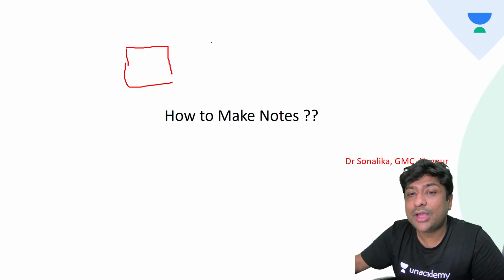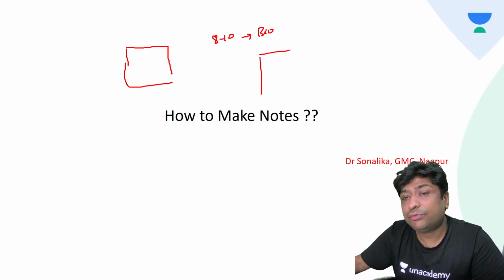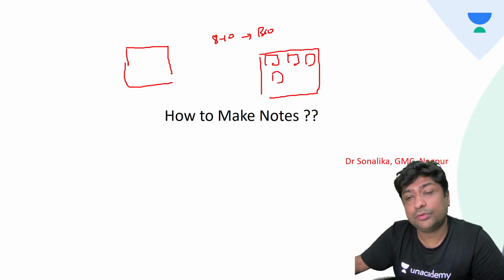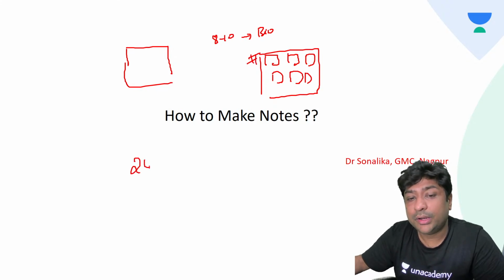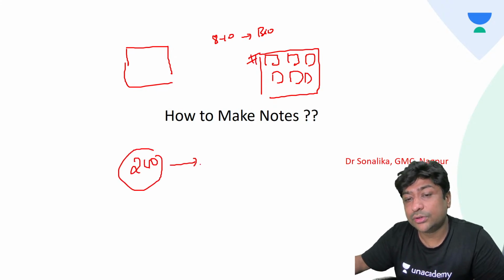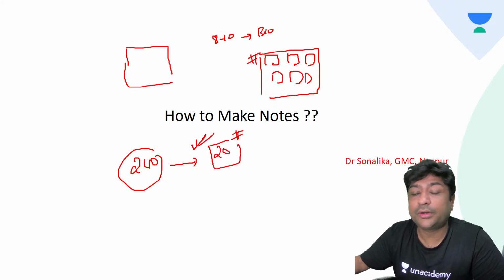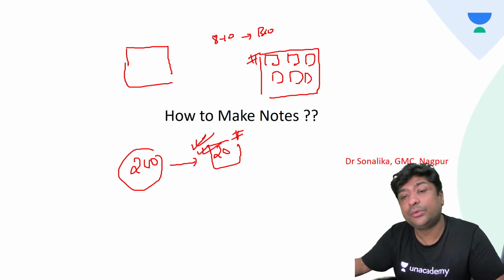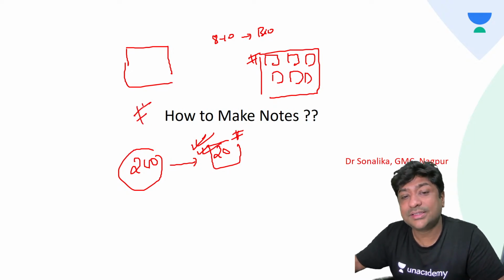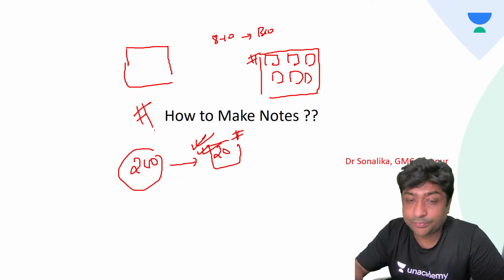Now let's say you have collected around 8 to 10 sticky notes on biochemistry. Take an A4 size page, stick those sticky notes on it properly with a glue stick. Now you will have the most condensed note. If your entire biochemistry is 200 pages, your sticky notes will not be more than 20 pages. And these are the most important theory points. You can use it repeatedly to revise. So this is my suggestion on how to make notes.